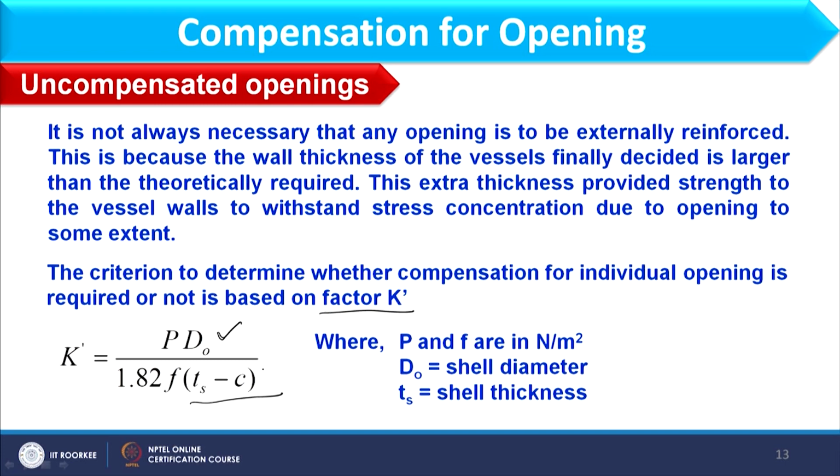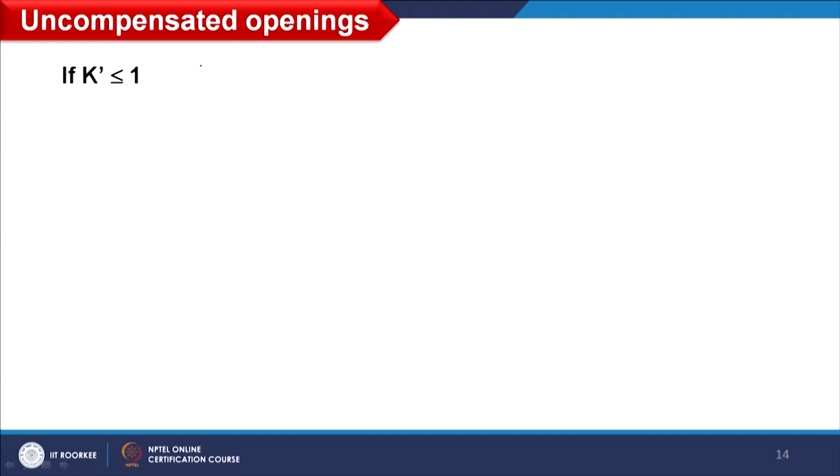So, based on this expression, first of all we calculate the K dash value, and then based on that K dash we have different criteria. So, let us focus on these criteria. The criteria is if K dash is less than or equal to 1, for diameter less than 0.05 meter, the opening need not be compensated. What is the meaning of this?